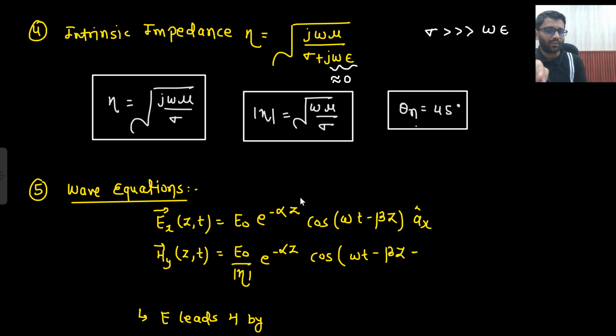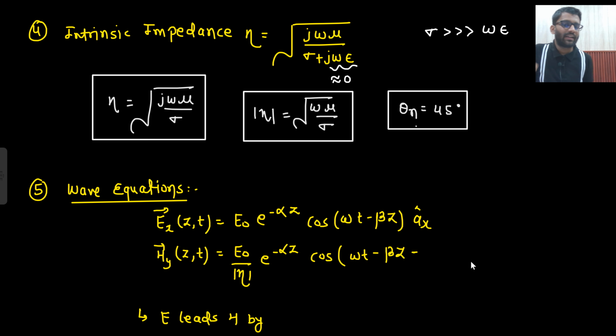So what will be the expression of Ex? E naught e to the power minus alpha z cos omega t minus beta z Ax cap. This is what I am assuming, basically assuming that my wave is traveling in positive z direction and only Ex component is present. So this is the expression we get. Same goes for Hy as well. E naught by magnitude of eta e to the power minus alpha z cos omega t minus beta z, and whatever the angle here is, that will go upward here.